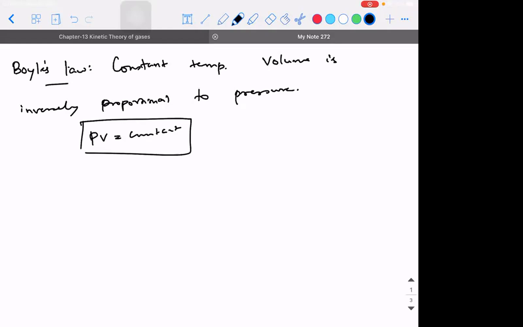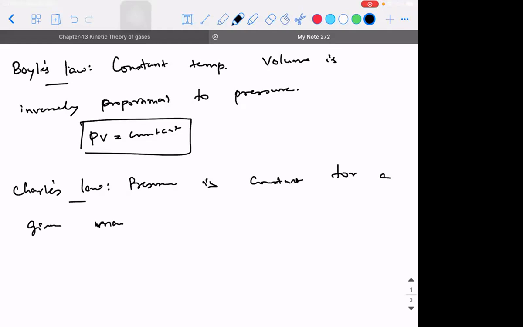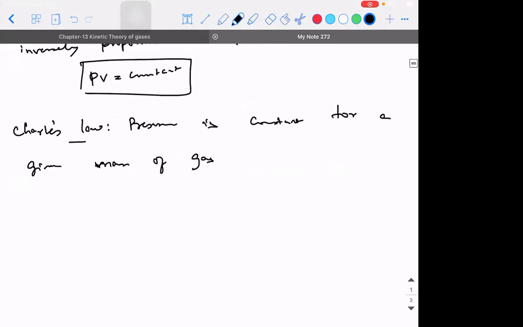Similarly, you have another law which is called Charles' law. So what does Charles' law state? If the pressure remains constant for a given mass of gas, then we can say volume is directly proportional to temperature. That's what Charles' law speaks about.